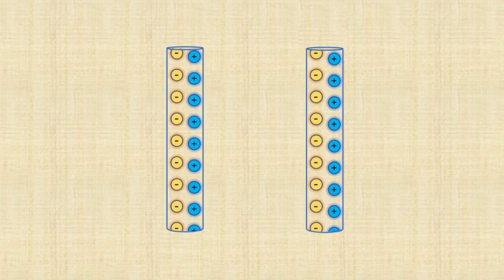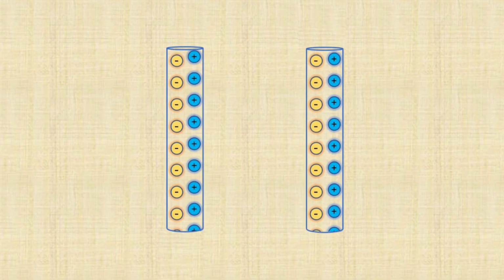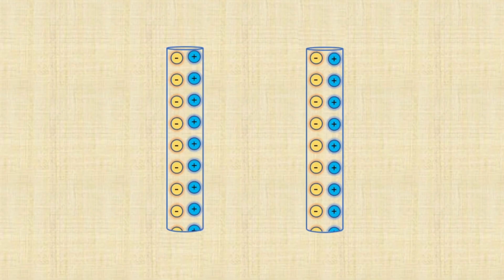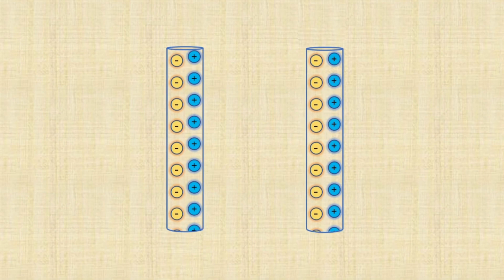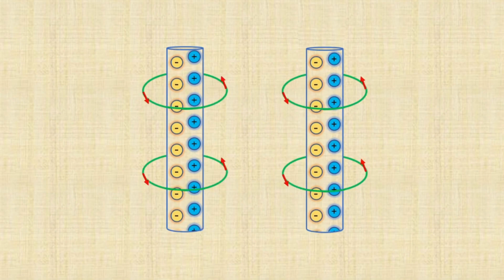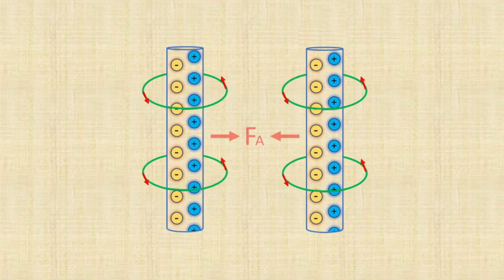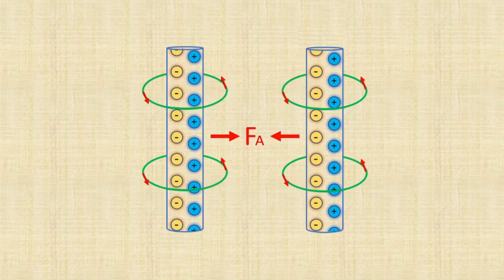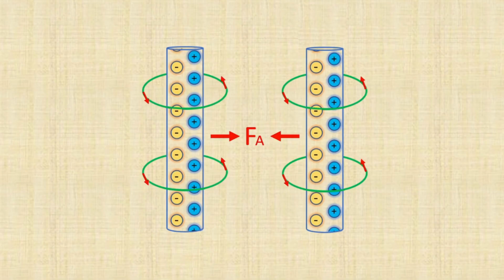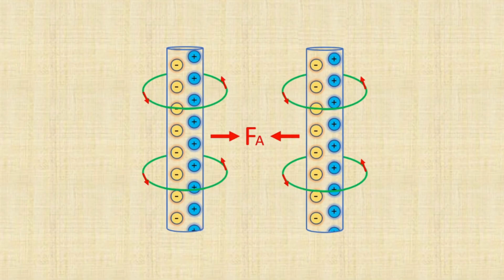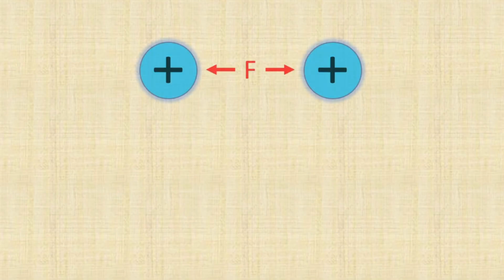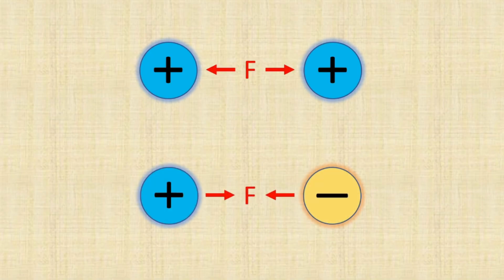Let's take 2 wires, place them parallel to each other, and run a current through them in the same direction. The wires will start to attract each other. Previously, this was explained by the fact that moving electrons in the wire create magnetic fields, which interact and generate the ampere force, attracting the wires to each other, or repelling them if the currents flow in opposite directions. But with the theory of relativity, it turned out that you don't need any magnetic fields, ampere forces, or any of that. It's enough to know only that charges of the same sign repel each other, and charges of opposite signs attract each other. That's all.